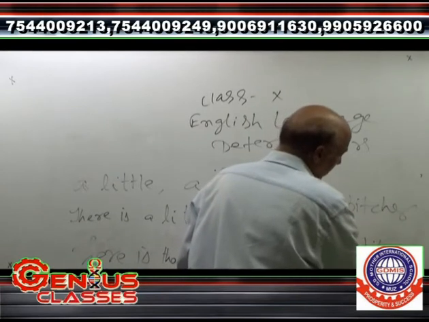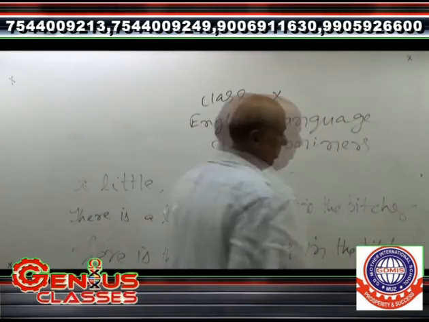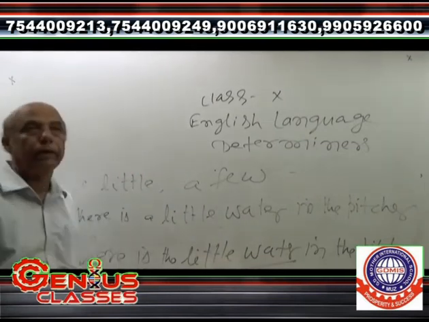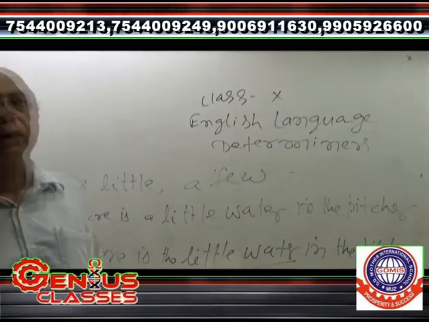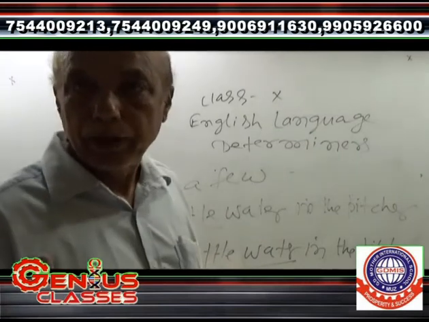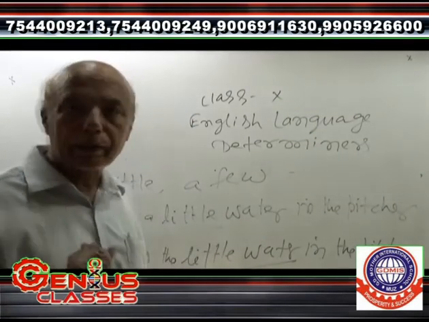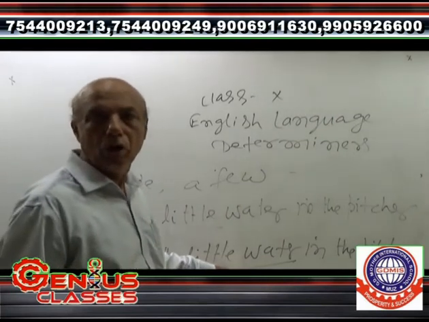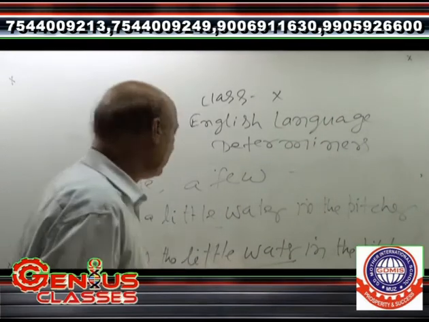Here the little has been used before water. It means water is available in the pitcher as per the capacity of that very pitcher. In that condition, the little has been used and it is also one of the parts of the determiners.